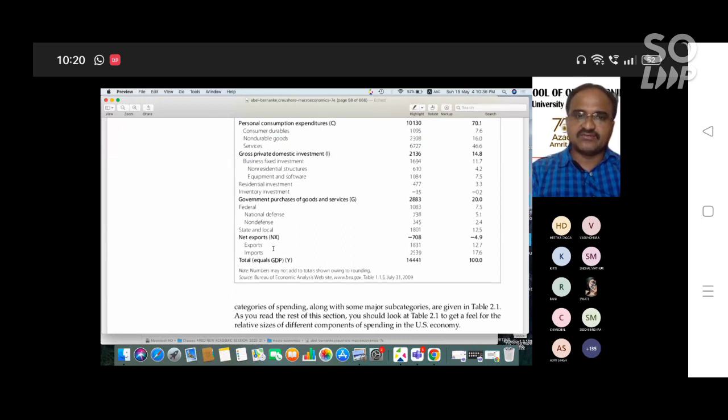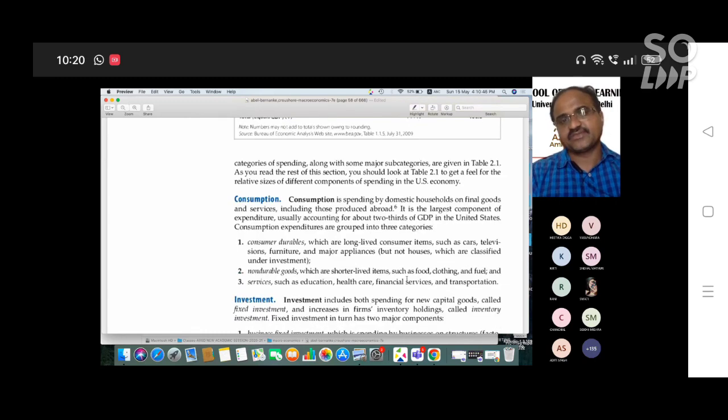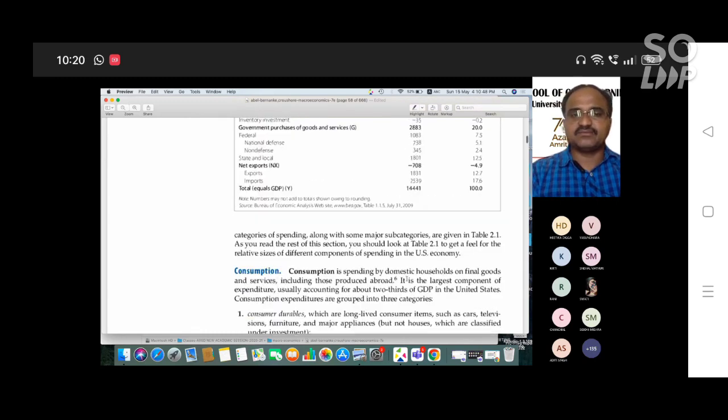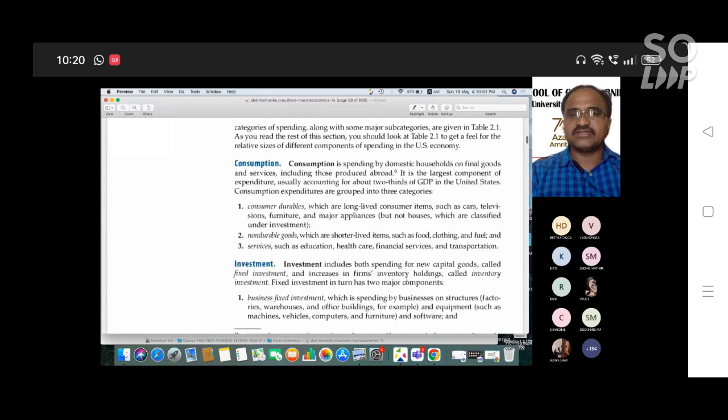Net exports are exports of goods and services minus imports of goods, and there is also some expenditure there. So all of these are expenditure: Y is equal to C plus I plus G plus NX. We always discuss C, I, and G. What is consumption? What is investment? You can discuss them in detail in the IS-LM model, the classical theory of income determination, and Keynes's theory of income determination. But what is consumption? We need to understand that.